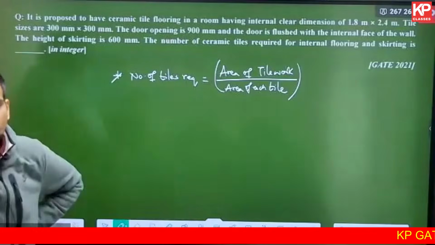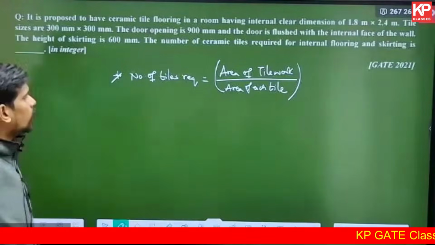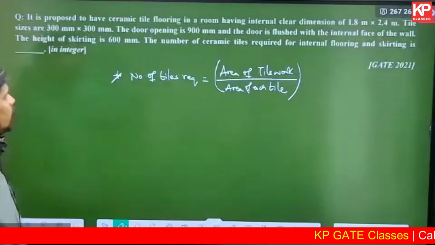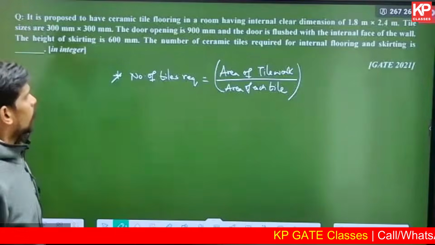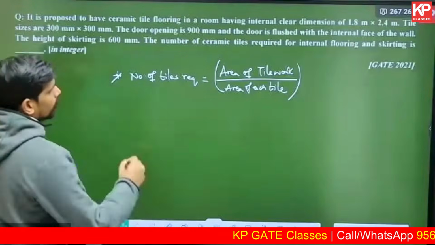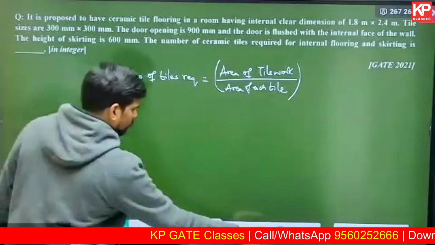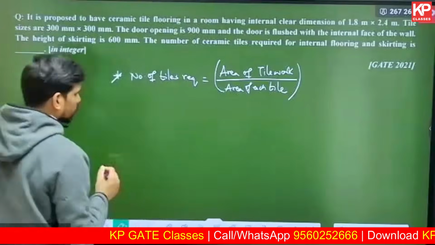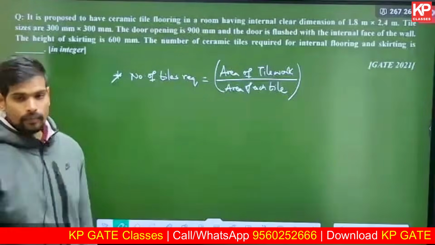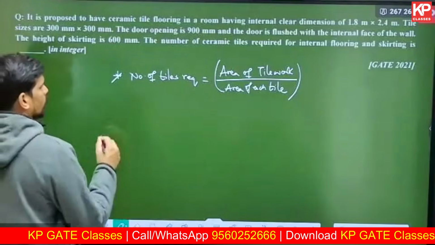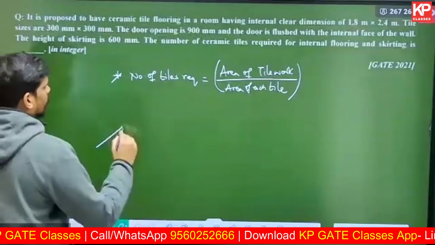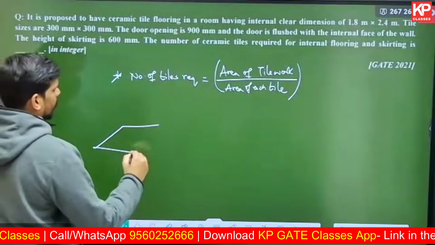So what will be the number of tiles in this question? You'll need to first find out the area of total tile work. Clear dimensions are 1.8 cross 2.4. Let me help you with a diagram. Try to solve it from your end and tell me what is the area of tile work you're getting. There will be two components actually in the area of tile work.